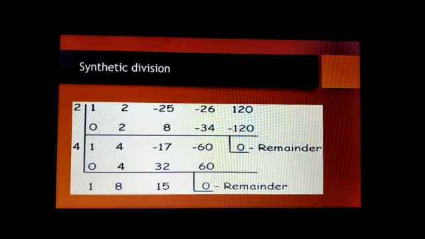So we got the polynomial x square plus 8x plus 15. How will we factor it? 5 into 3 is 15, and 5 plus 3 is 8. So we split x square plus 8x plus 15 into x plus 5 into x plus 3.